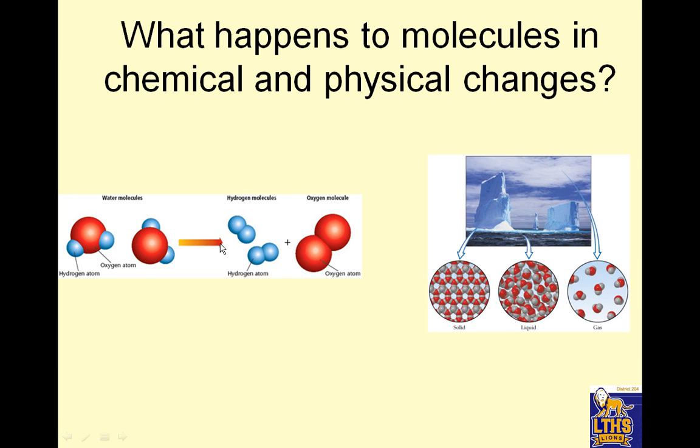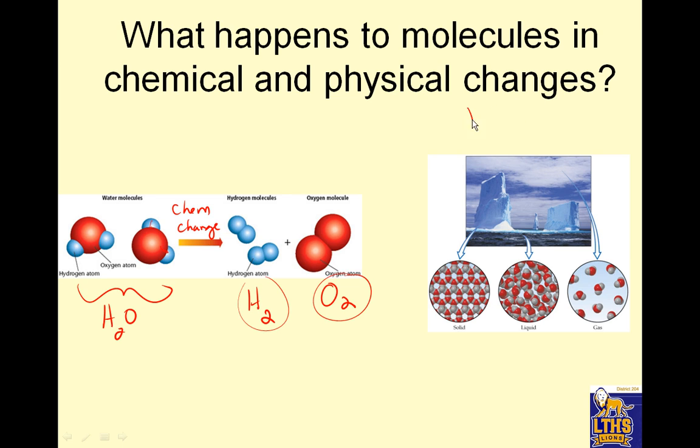Okay, so what happens to molecules in chemical and physical changes? All right, so here's water. H2O, 2 H's and an O. If it goes through a chemical change, notice what happens. The two O's are bonded to each other and you get oxygen gas. The two H's are bonded together and you get hydrogen gas. And so this has a different identity than the H2O. So a chemical change means the bonds are broken and new bonds form, and each thing that gets formed has a new identity compared to the water.